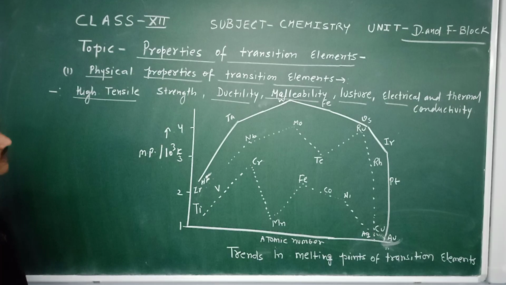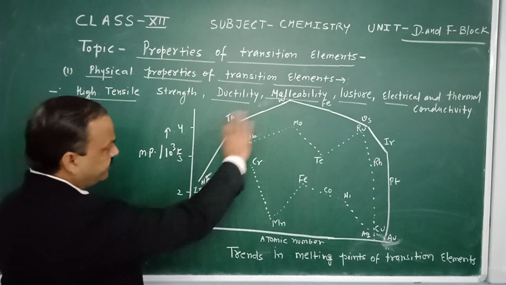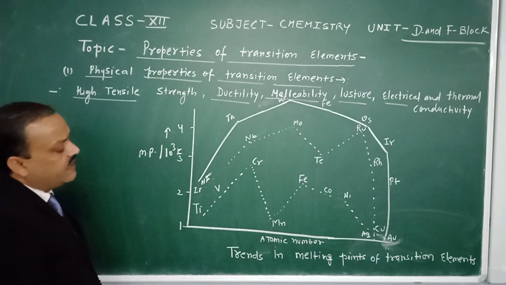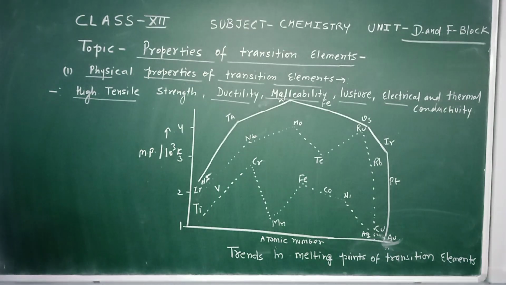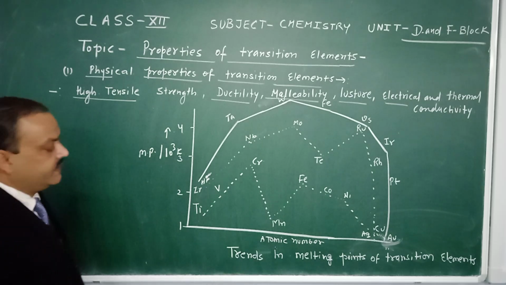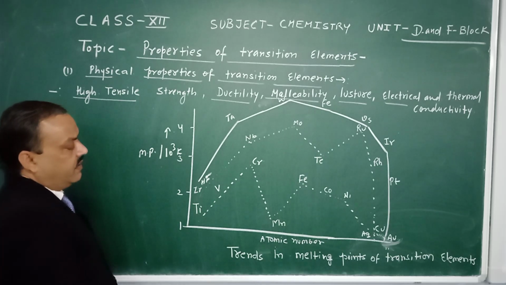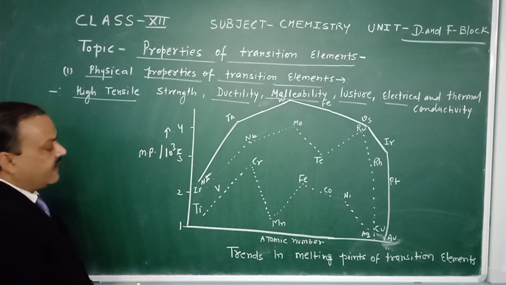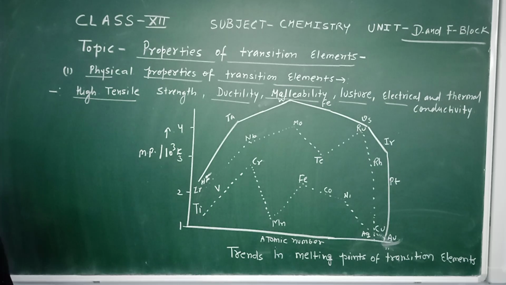Now this is the graph we have. In this it is shown how we observe the variation in the melting points of the transition elements, starting with the series.